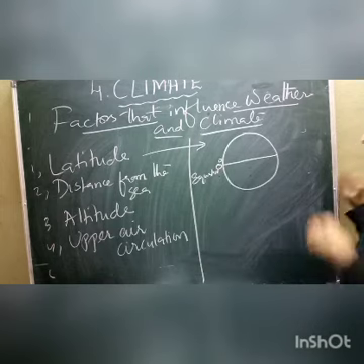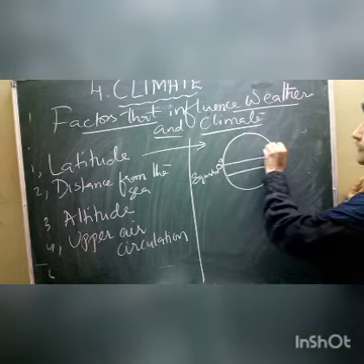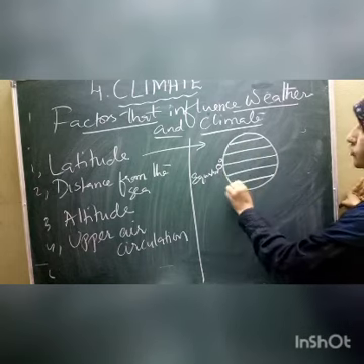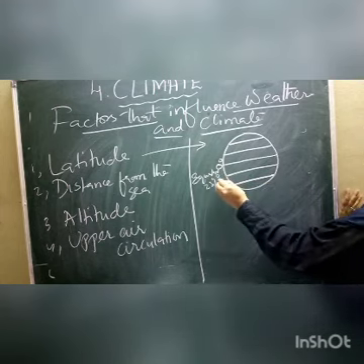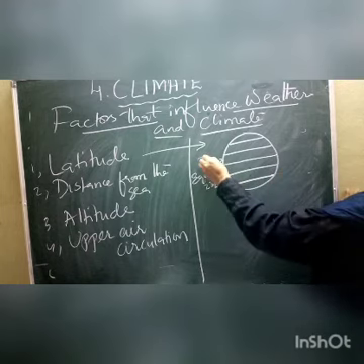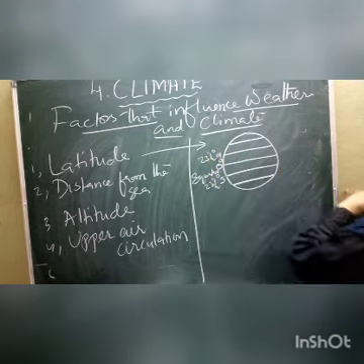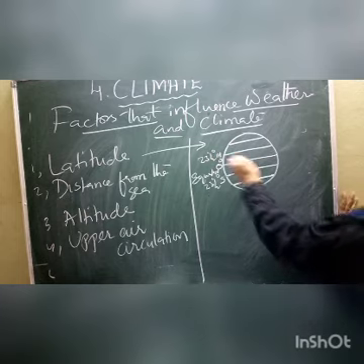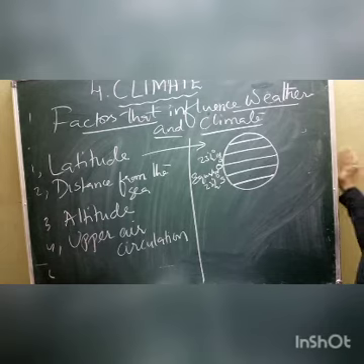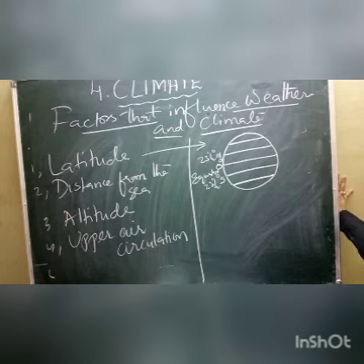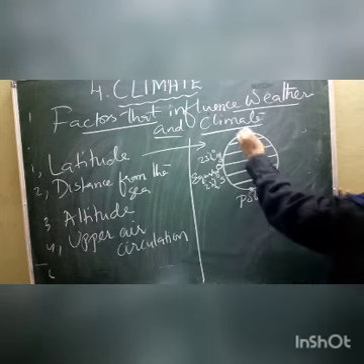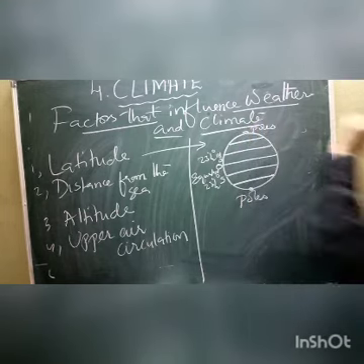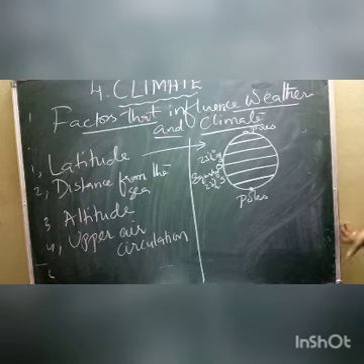Equator, and then followed by, here we find the tropics. What are those, children? 23.5 degrees towards the south, Tropic of Capricorn. 23.5 degrees towards the north, Tropic of Cancer. Then there are many other lines, and then followed by the poles towards 90 degrees.